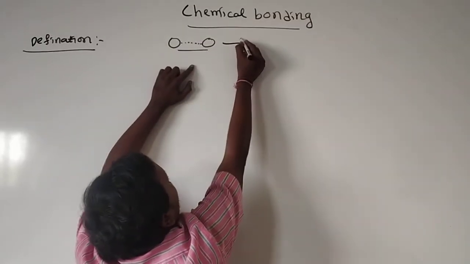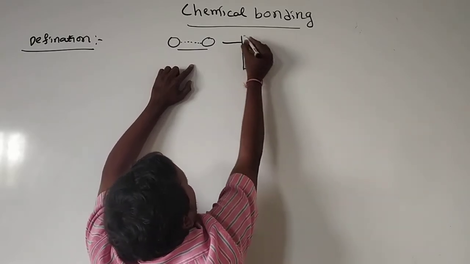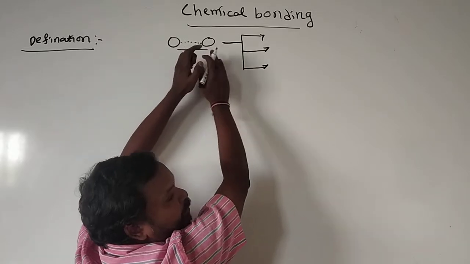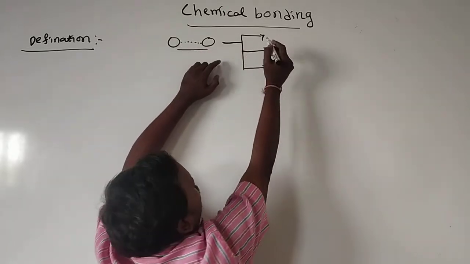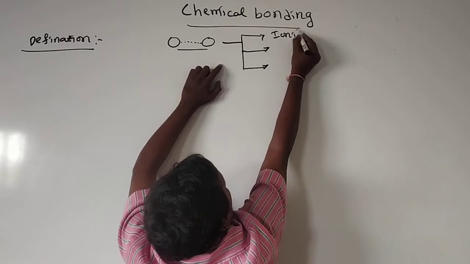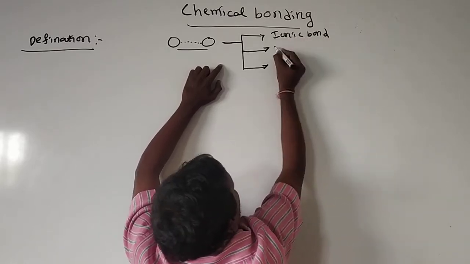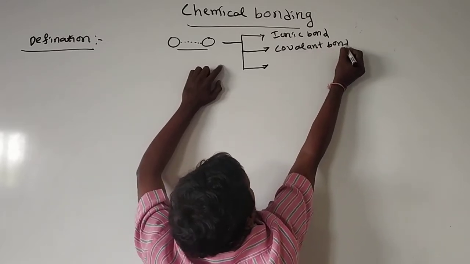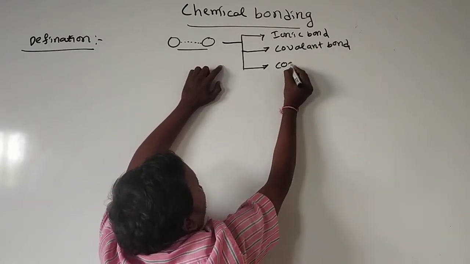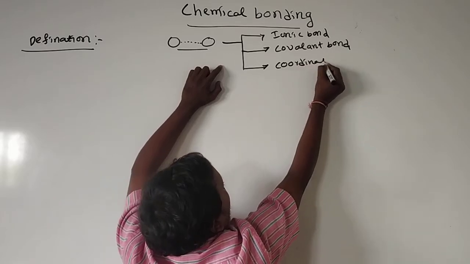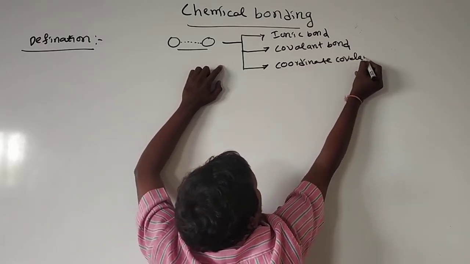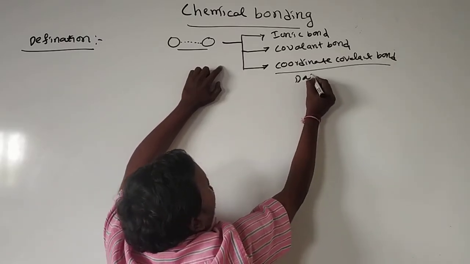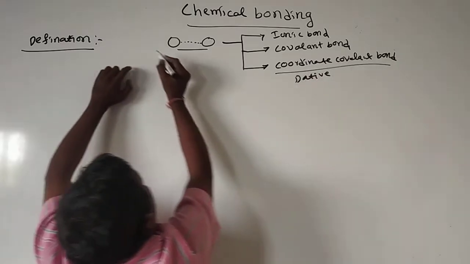Okay, here we have three chemical bonds by the attraction forces held by two molecules or two atoms. One is ionic bond, second one is covalent bond, third one is coordinate covalent bond. This we call the bond. Okay, this is one type.